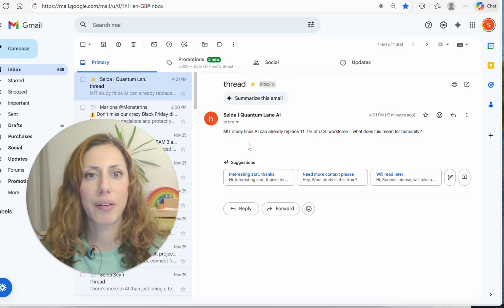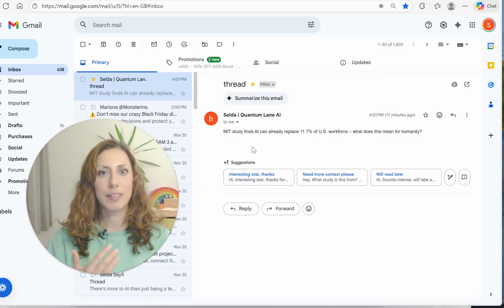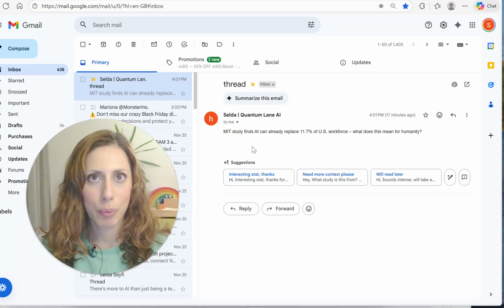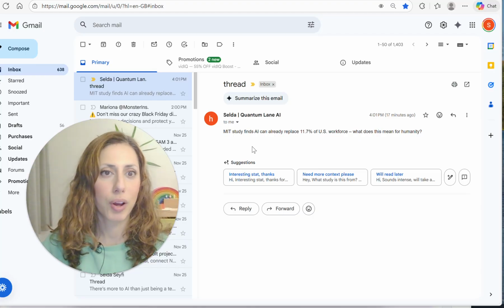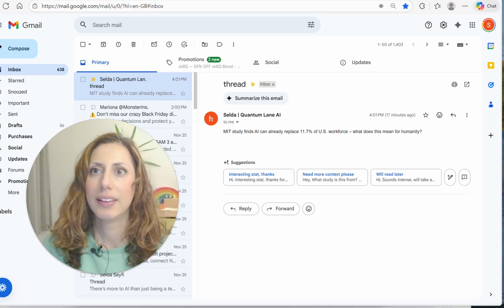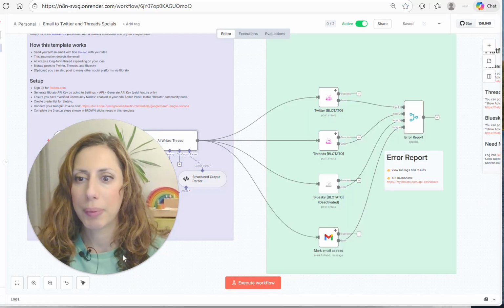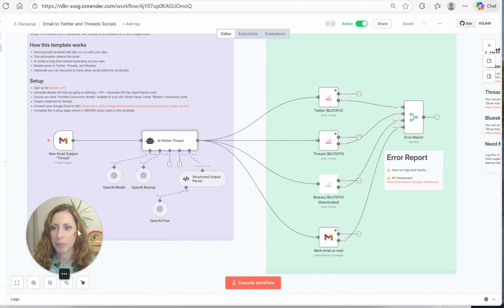I found an article about an MIT study that says that AI can already replace 11.7% of the US workforce. So I just sent myself a little note that says, what does this mean for humanity? And what happened is that I sent myself that quick note, and an AI agent using ChatGPT 5.1 basically wrote a thread that would then automatically post to Twitter and Threads.